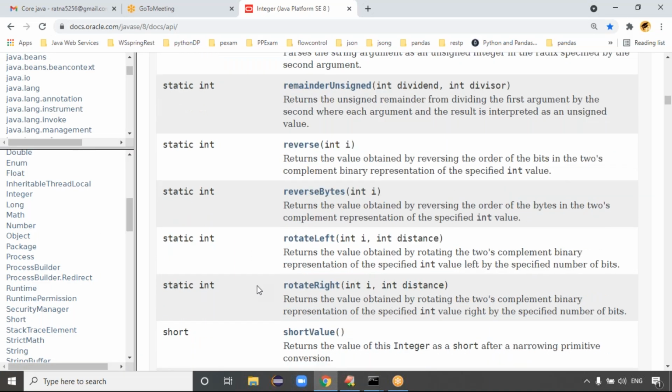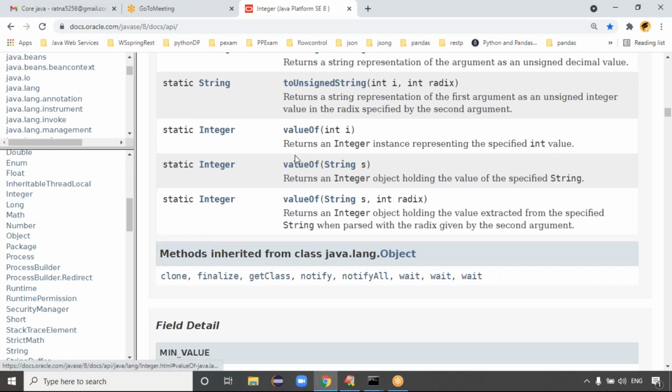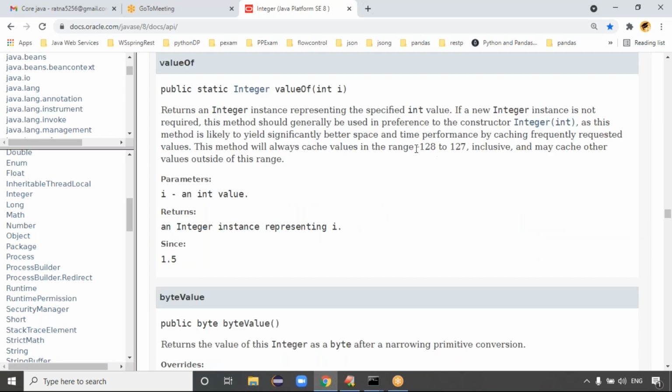In the implementation of the valueOf method, the method always caches the values in the range between minus 128 to 127. It means that while creating an object using the valueOf method, if the value is within minus 128 to 127, it points to the same memory.